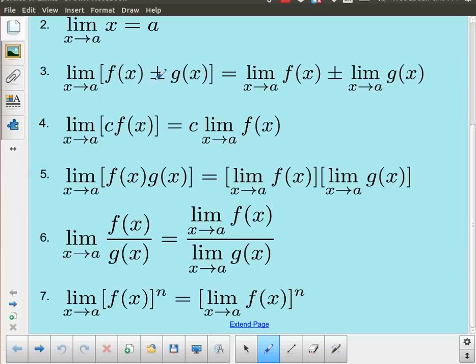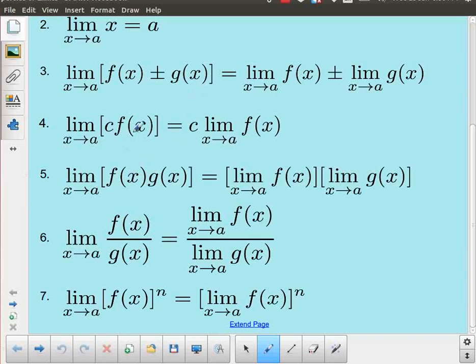So the first one we have is the sum or difference of functions. If we're taking the limit of a sum of functions, f of x plus g of x, or the difference, f of x minus g of x, it is often, not always, but often convenient to represent that as the sum of the limits. So rather than adding or subtracting the two functions and then taking the limit, we can look at each function individually, take the limits of those individual functions, and then add or subtract the results. That's a valid way of doing this, and you can do this in either direction, whichever works more conveniently for you.